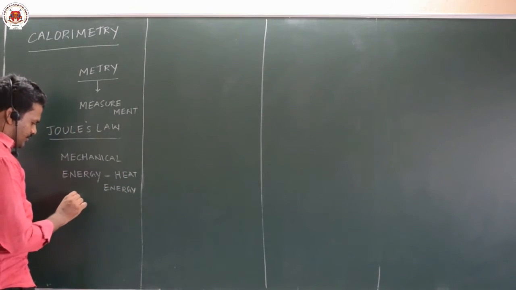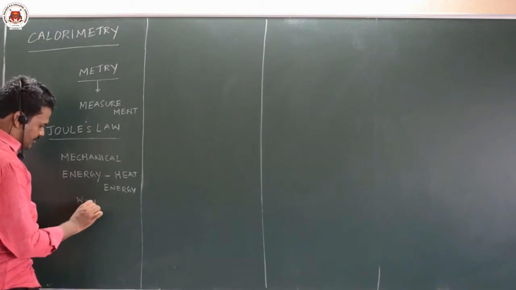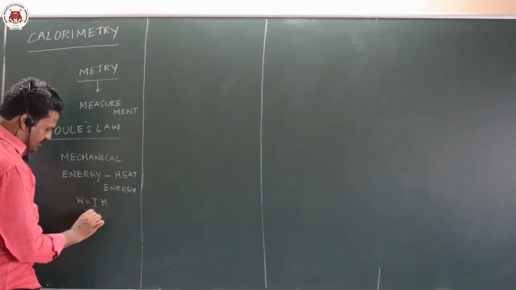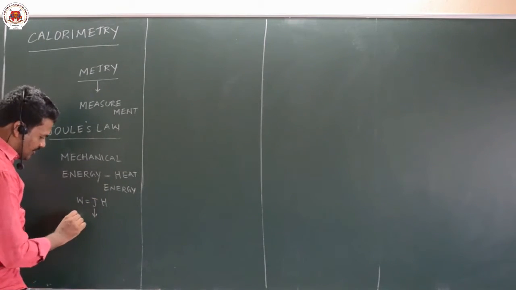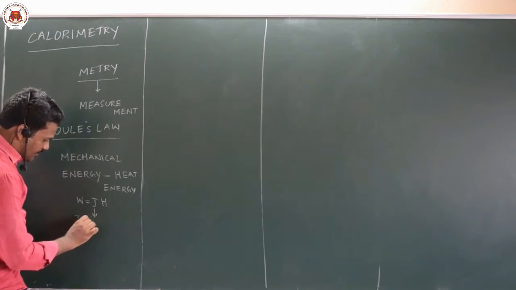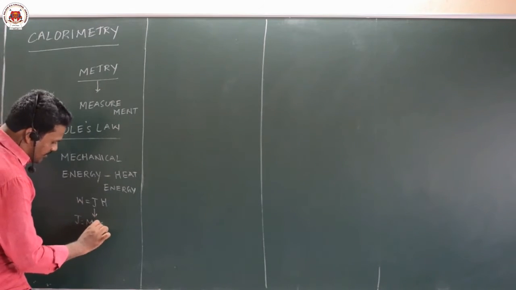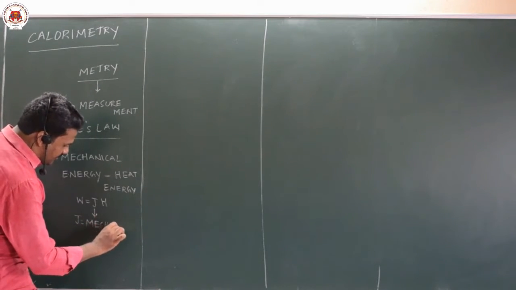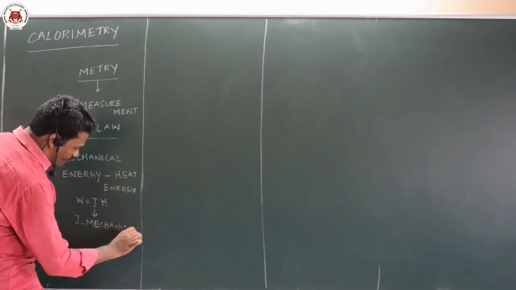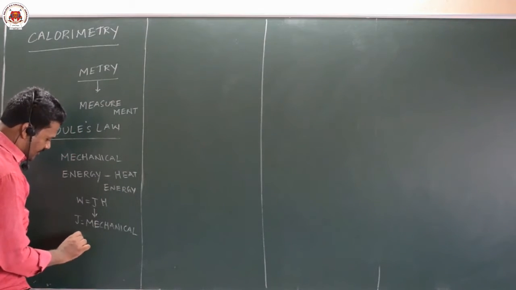W is equal to JH, work done is equal to J into H, where J is called the mechanical equivalent of heat.